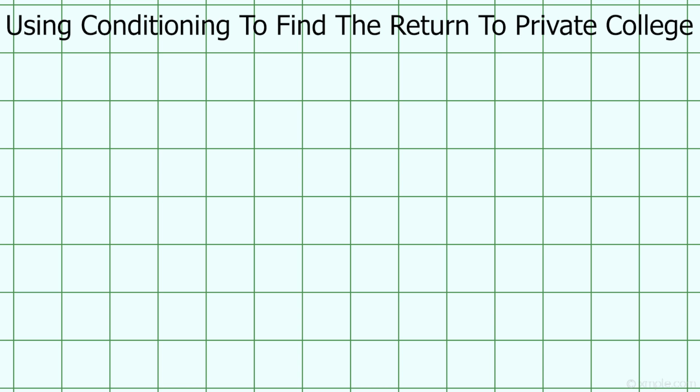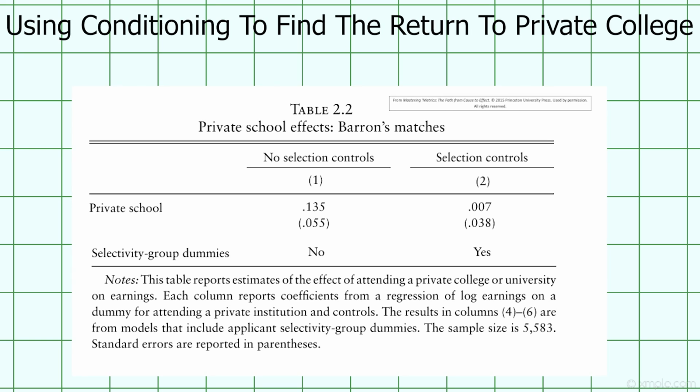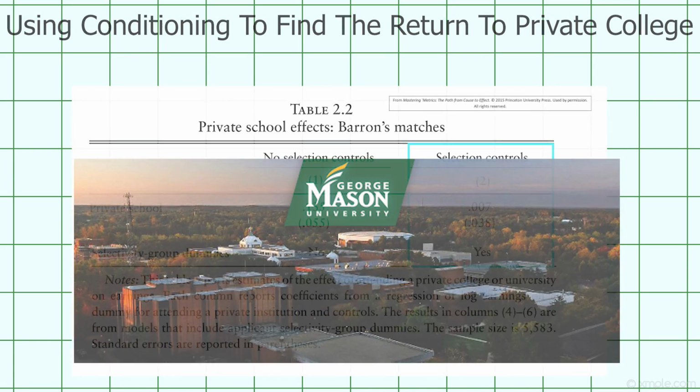When they condition on the group variable like this, the authors find that the estimated effect of private schooling on log earnings falls from 0.135 to 0.007, with a standard error of 0.038. That results in a t-statistic of 0.1842, so the wage premium associated with private schooling is no longer statistically significant from 0. In plain language, once we account for selection bias by conditioning, there's no longer any evidence that private colleges boost your earnings any more than public ones do. This is great news for those of us attending large public universities.